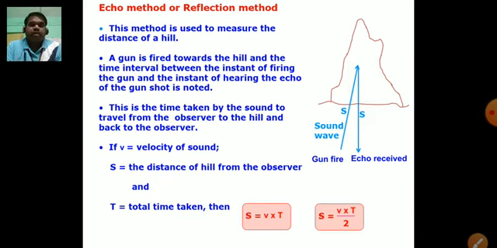Then by using the formula, distance is equal to speed into time.